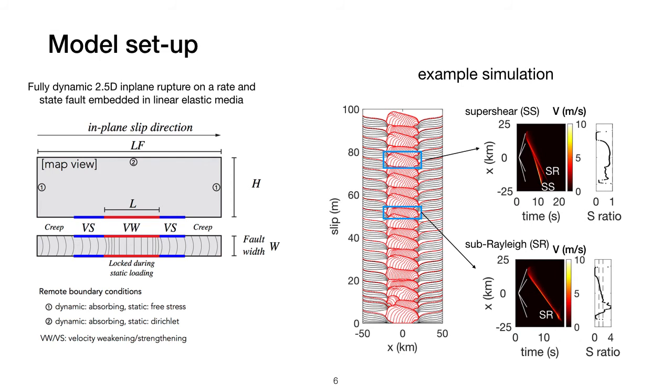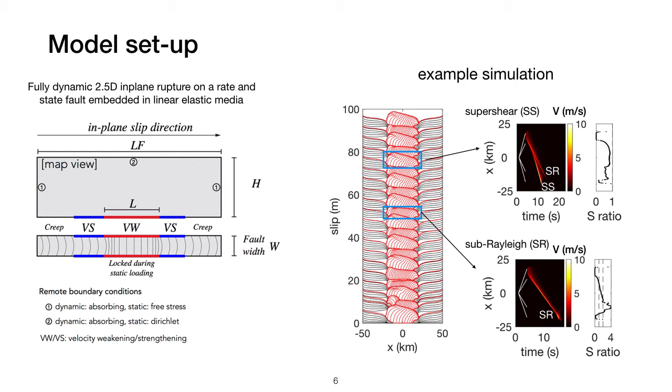On the right, I'm showing the results of an example simulation. The middle figure shows the accumulative slip on the fault. The red curves indicate the coseismic slip, and the black curves indicate the interseismic slip. For each earthquake in the given sequence, we analyze the space-time plots of the slip rate to extract information of the dynamic rupture process, for instance, the rupture speed.